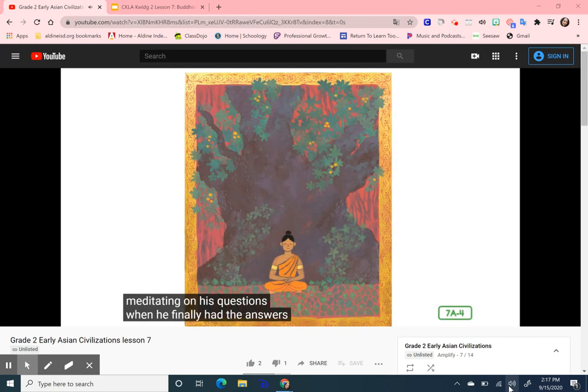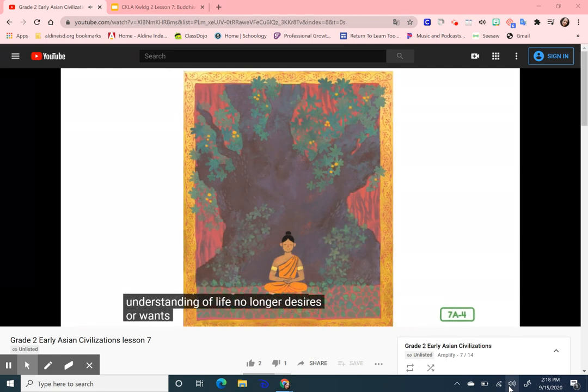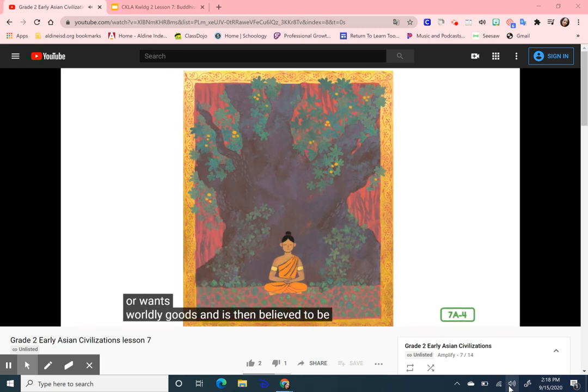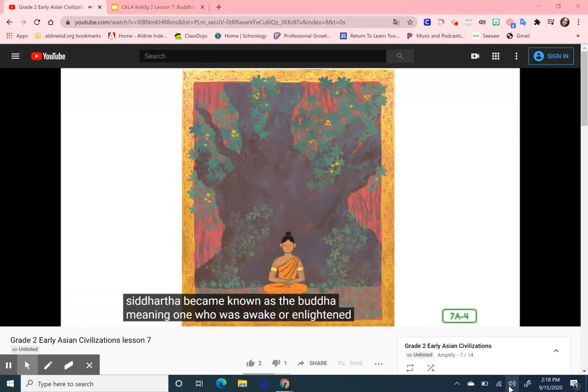When he finally had the answers he was searching for, he felt like an entirely different person. During those 7 weeks, he believed he had received enlightenment. In Buddhism, when someone receives enlightenment, it means the person gains a greater understanding of life, no longer desires or wants worldly goods, and is then believed to be free from suffering. Siddhartha now thought he had a new and deeper understanding about life, why people suffer, and how to end suffering on earth. Siddhartha became known as the Buddha, meaning one who was awake, or the enlightened one.